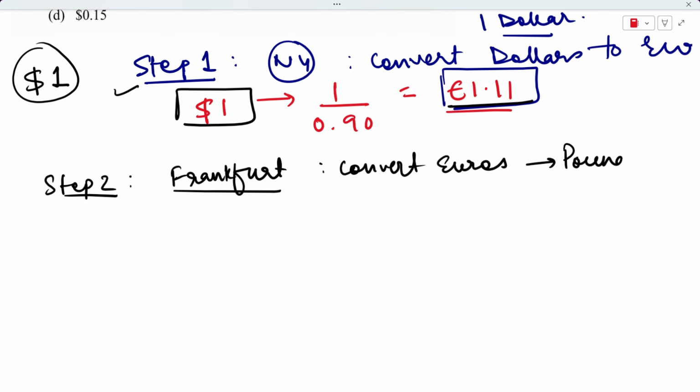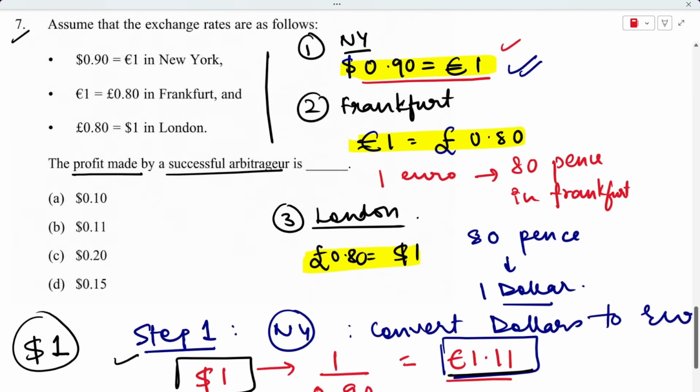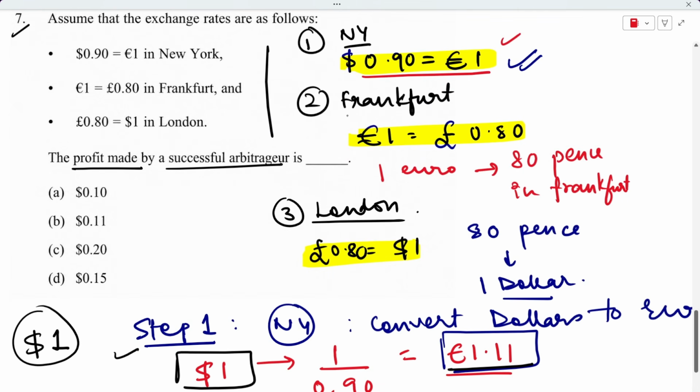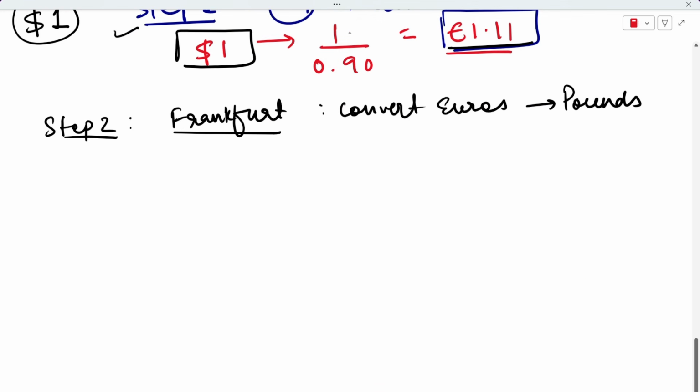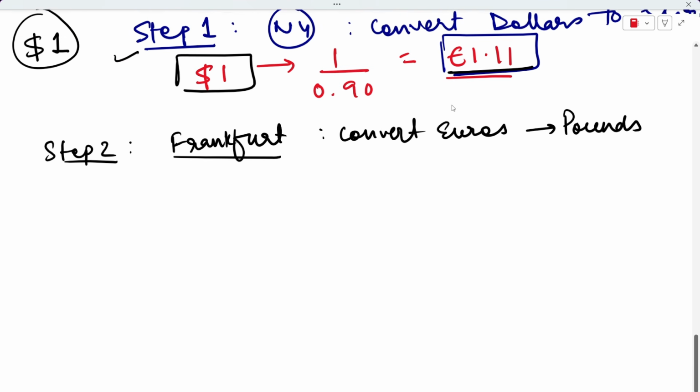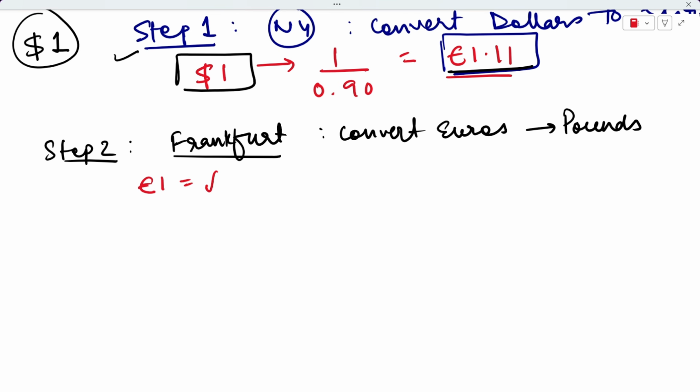So, in the Frankfurt market, I am going to convert my euros to pounds. Look at the Frankfurt market's exchange rate. I can convert my euros to pounds, right? So, while doing so, I had how many euros? I had 1.11 euros. As we know, 1 euro in Frankfurt gives me how much? I get 80 pence, right? So from 1 euro, I get 80 pence in Frankfurt.